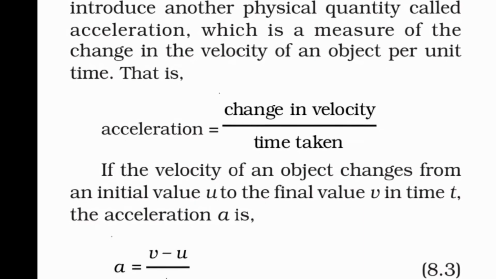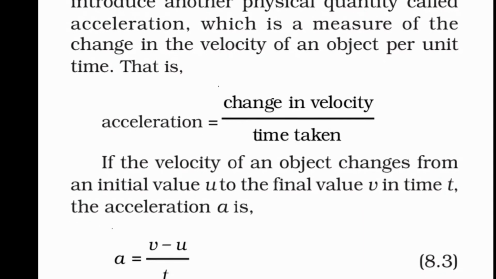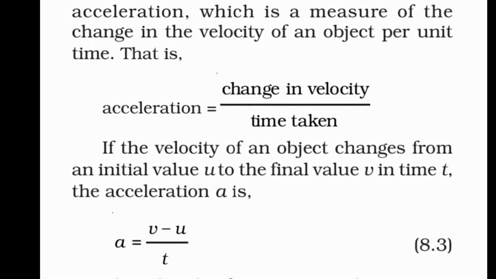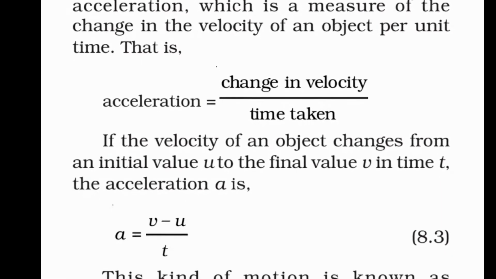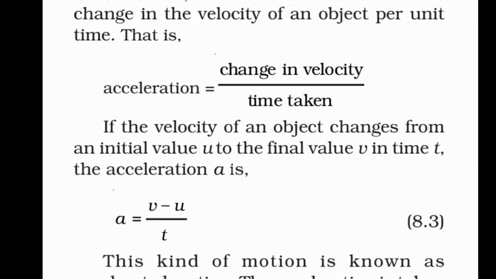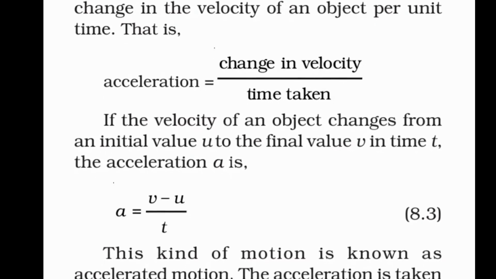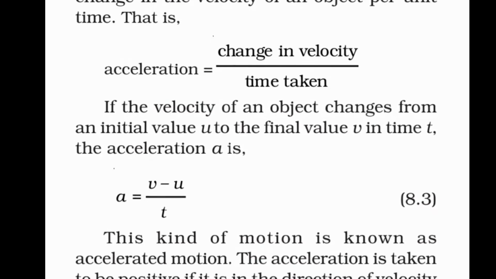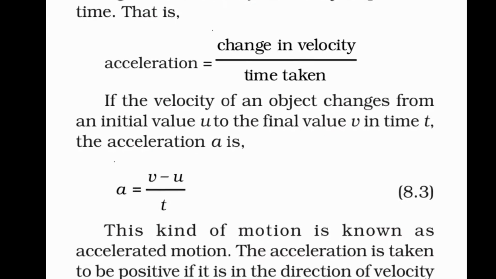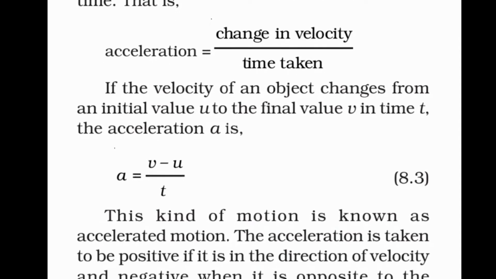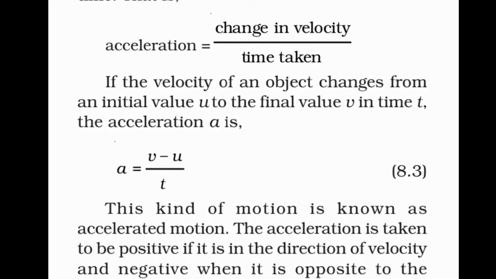That is a measure of change in the velocity of the object per unit time, and its formula will be: acceleration equal to change in velocity upon time taken. Acceleration is denoted by small a, that is equal to final velocity minus initial velocity upon time. Final velocity is denoted by small v, initial velocity of the object by small u, and time with small t.